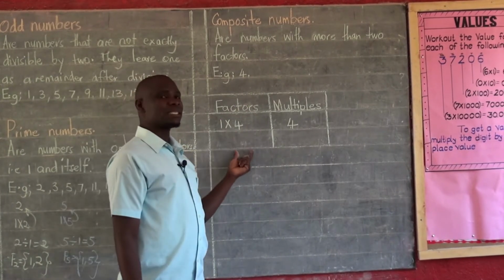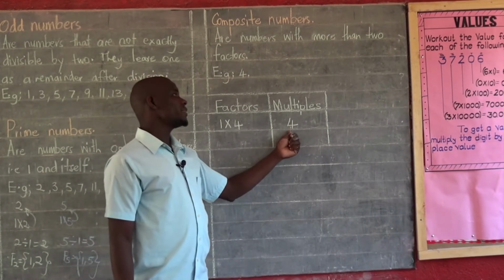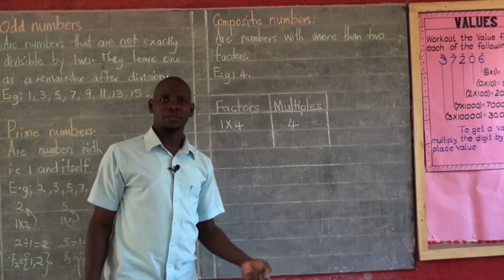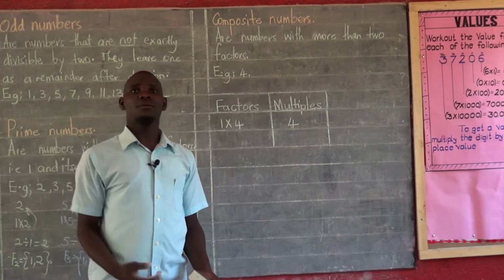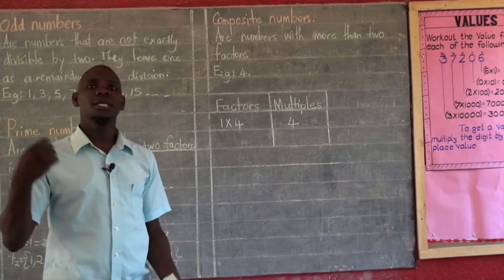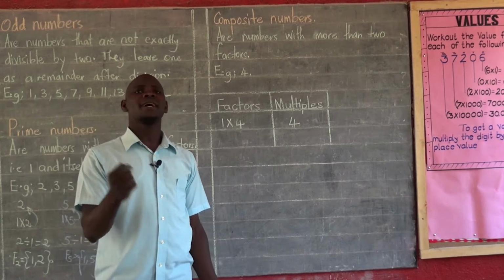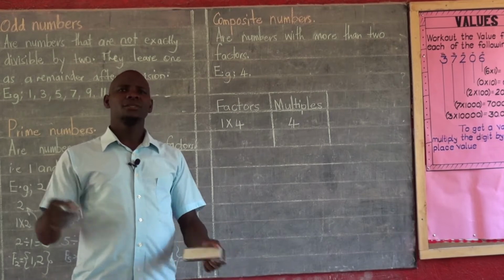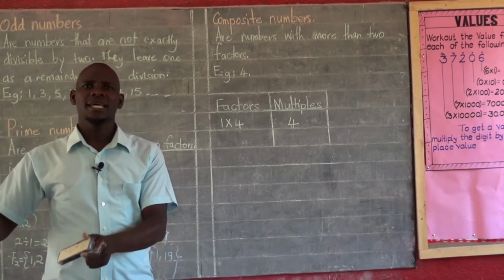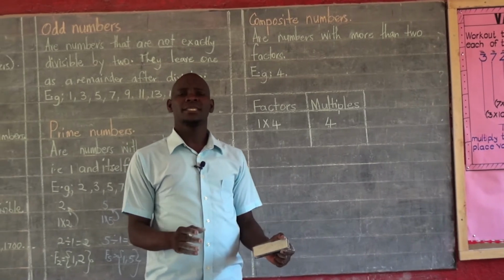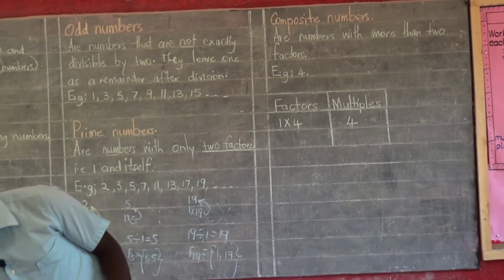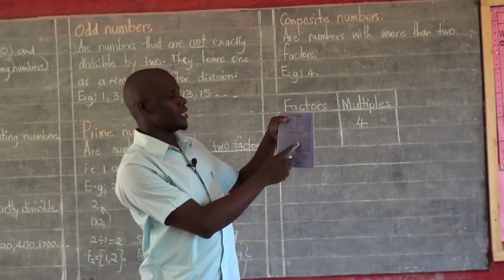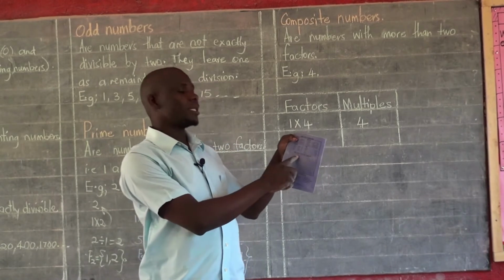And since the two numbers give me 4 as the answer, my answer has to be what we call a multiple. That's why you find behind your book, we have a multiplication table. That table has factors and multiples. It has two numbers which are multiplied to get a certain answer. I know some of you have this kind of book. It has a table behind here, and this table is called a multiplication table.